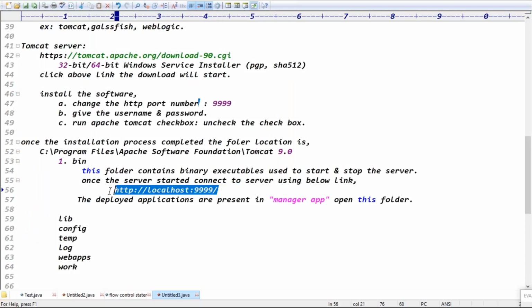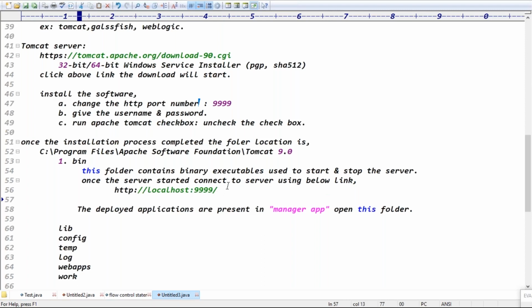Once you open this, if the server properly started, it shows the web page, the Tomcat welcome page. Because once it is connected to the server, it shows the Tomcat welcome page, guys. The deployed applications are present in what?